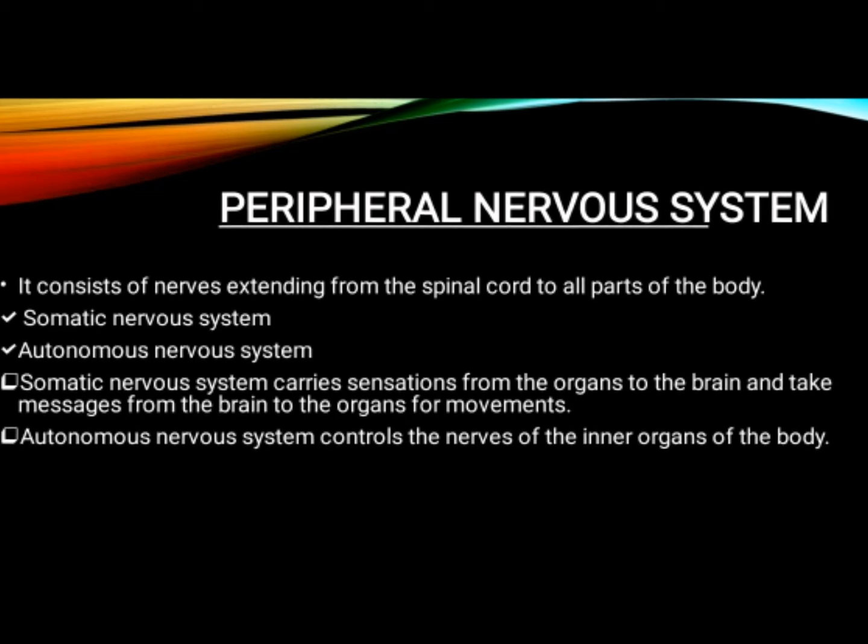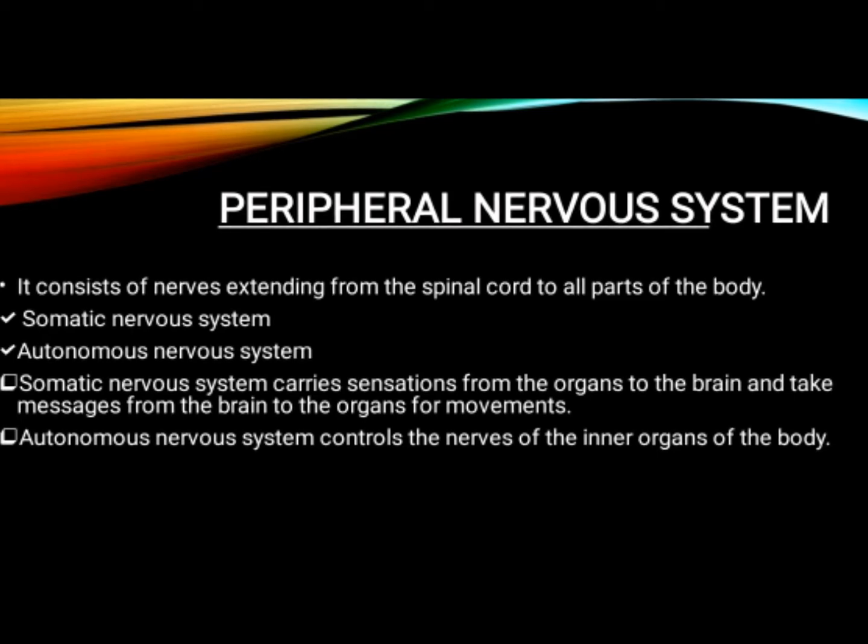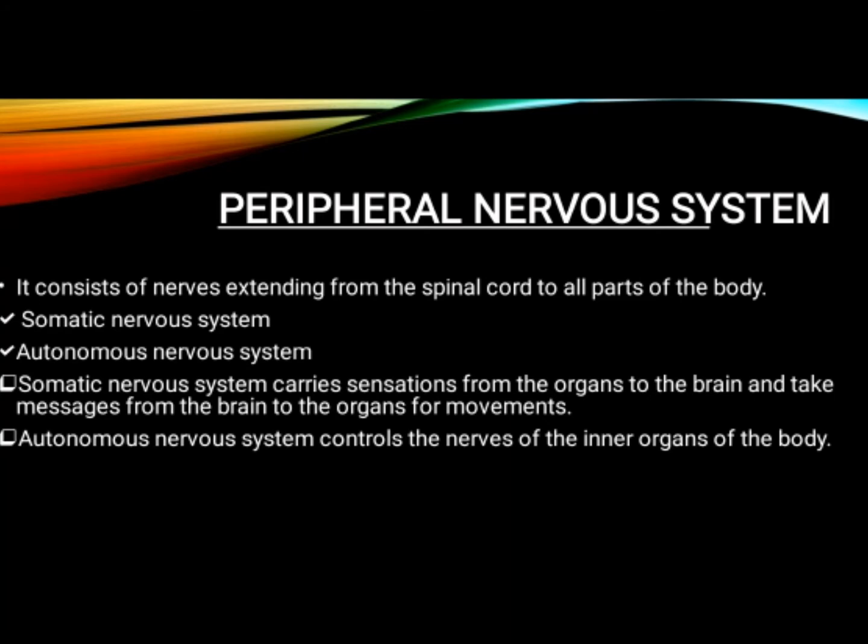The two types of peripheral nervous system are the somatic nervous system and the autonomic nervous system.